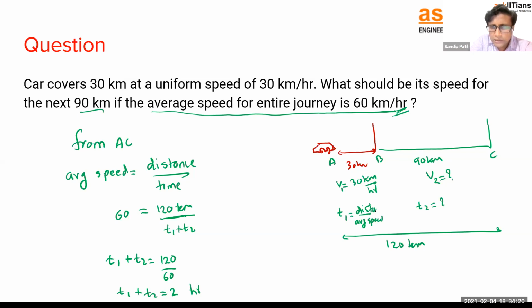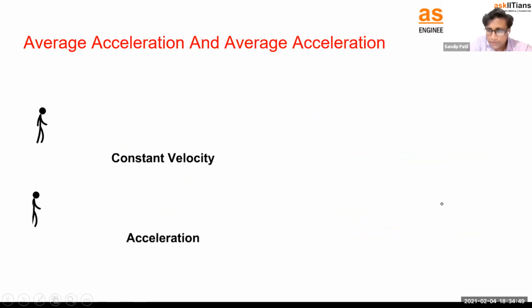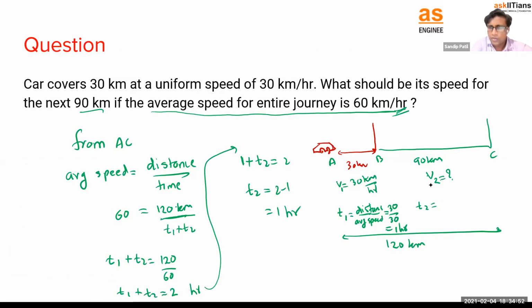So how much is the distance? The distance in the first case was 30 divided by 30, which is equal to 1 hour. So I got T1 as 1 hour. Let's substitute that here in our equation, right? So I can say 1 plus T2 is equal to how much? 2 hours. So how much is T2? 2 minus 1. 2 minus 1 is how much? Again 1. So we got T2. T2 is equal to 1 hour. Let me write it here, right? I got this answer as 1 hour.